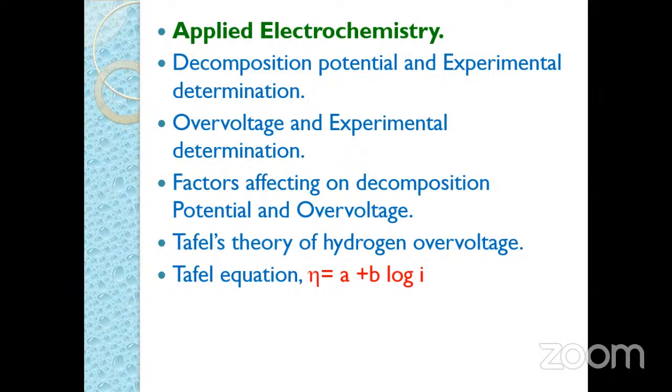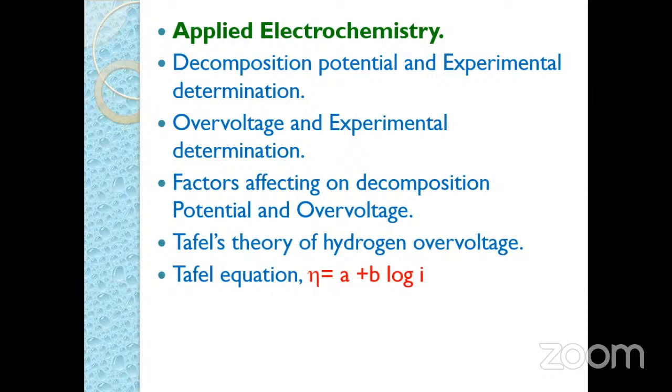Here, for decomposition potential, we can mention that to carry out a smooth and continuous electrolysis process, the voltage or potential required is nothing but the decomposition potential. And again, for experimental determination, we have to draw the diagram for 2 marks, then the definition for 1 mark, and the explanation for 2 marks. Same point is here, over voltage and experimental determination.